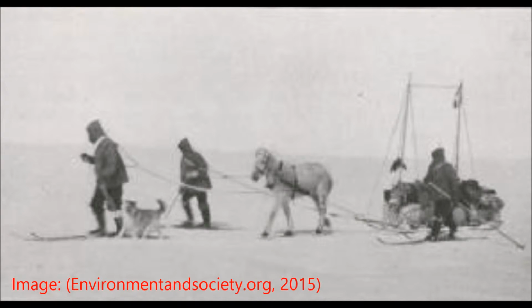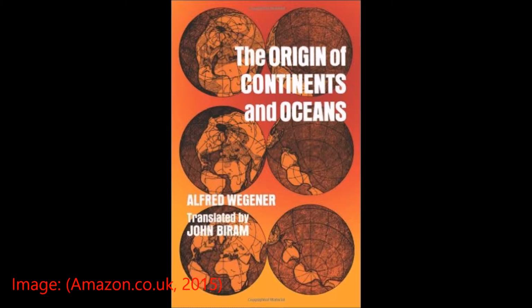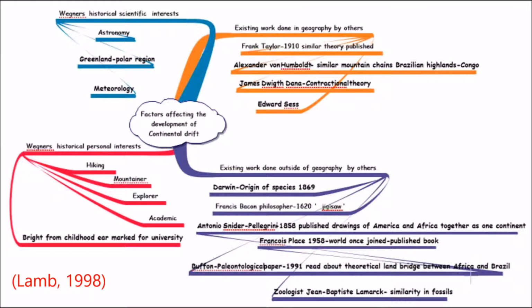Wegener began his academic career at the University of Marburg in 1908, where he taught astronomy and meteorology. It was in 1911 when Wegener published his first book, The Thermodynamics of the Atmosphere. There was a break in his academic work as he fought in World War I for Germany. After, he became the head of the Department of Theoretical Meteorology at the German Marine Observatory in Hamburg and collaborated with Köppen. In 1915 he published his most famous work, The Origin of Continents and Oceans.